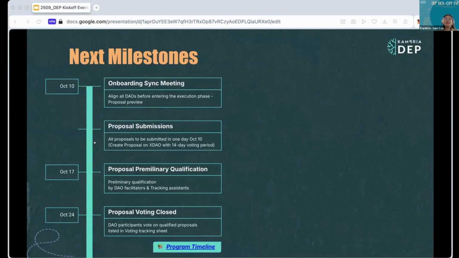By October 17, the facilitator and tracking assistant will complete the preliminary qualification. And until October 24, the participant will vote on the qualified proposal listed in the voting tracking sheet. More detail can be found on the program timeline page on DEP Docs.